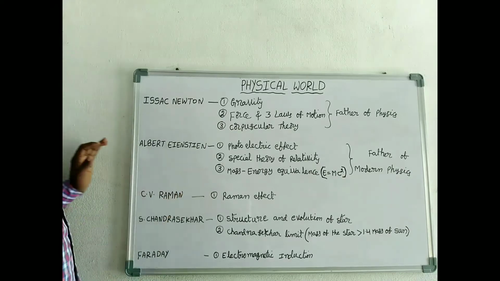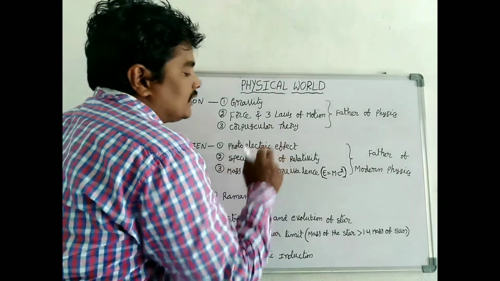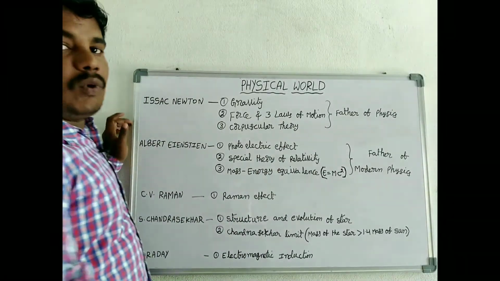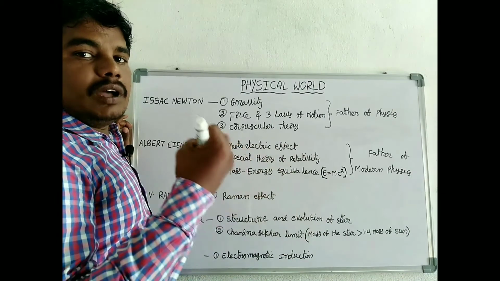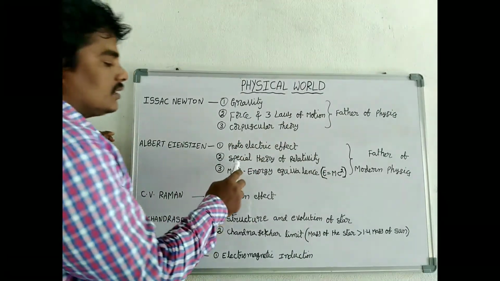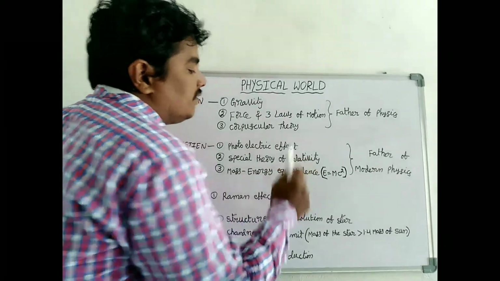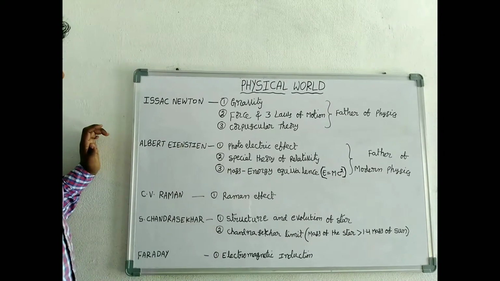Second, Albert Einstein. He explained the photoelectric effect on quantum theory, which was used in burglar alarms, automatic opening and closing doors, etc. Second, the special theory of relativity. Very interesting subject and very confusing subject.